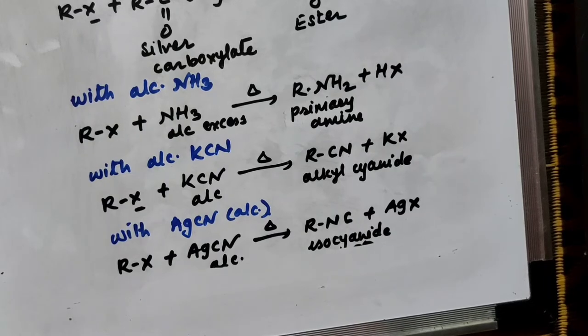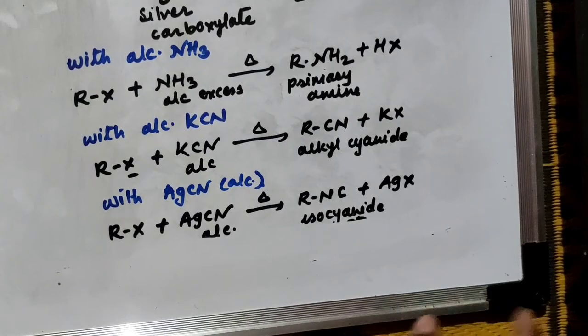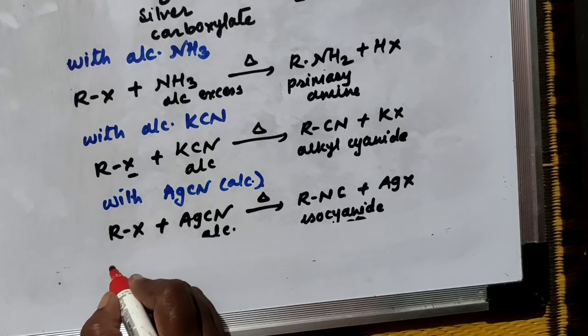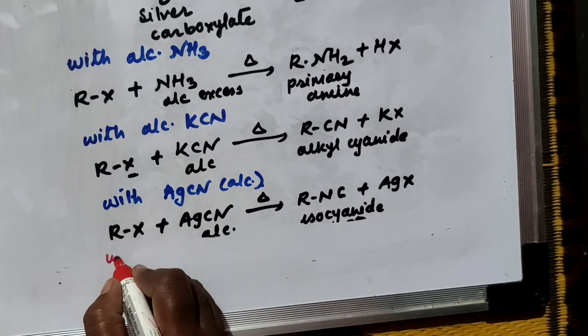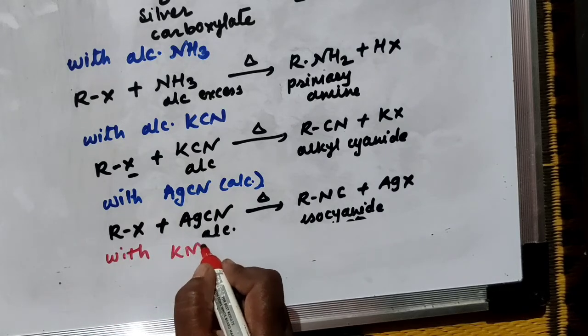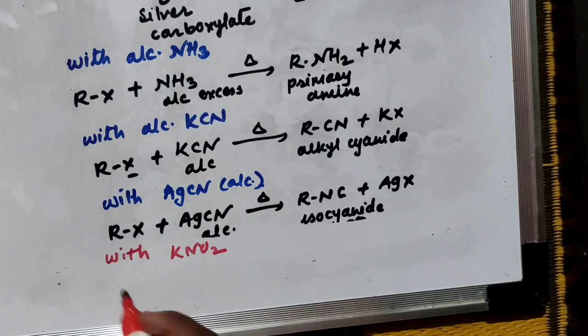Next reaction is with silver nitrite and potassium nitrite. I'll write here first with KNO2, potassium nitrite.